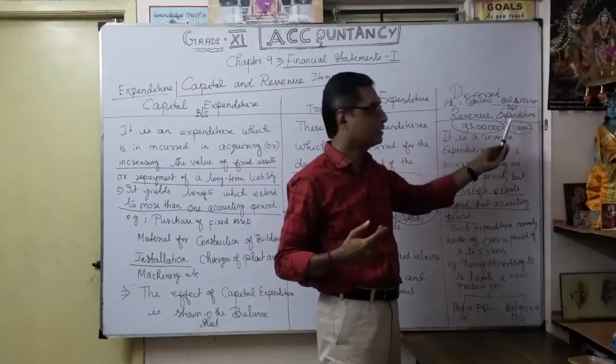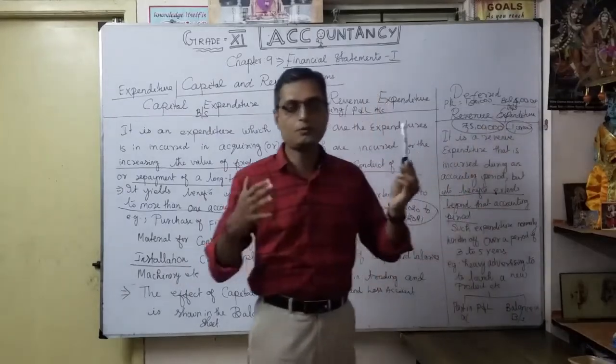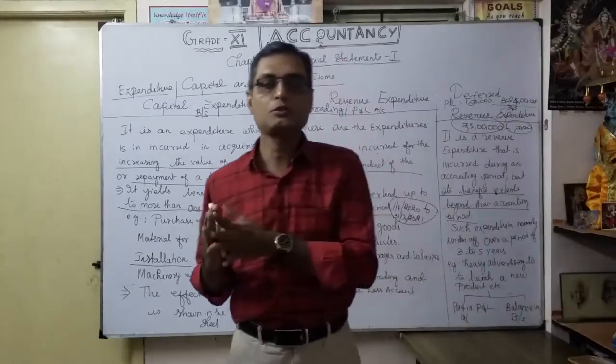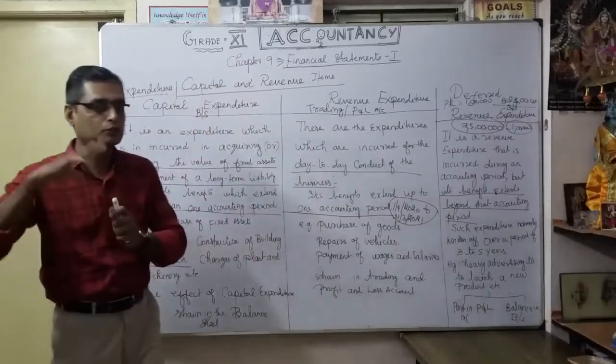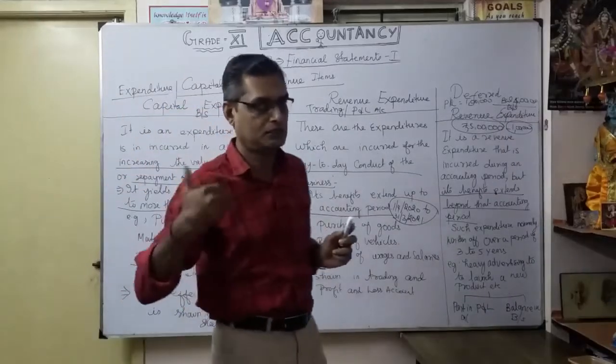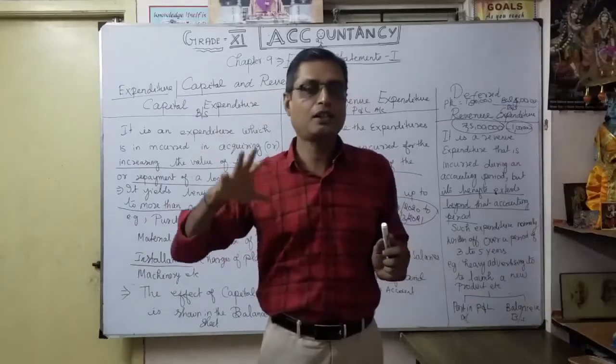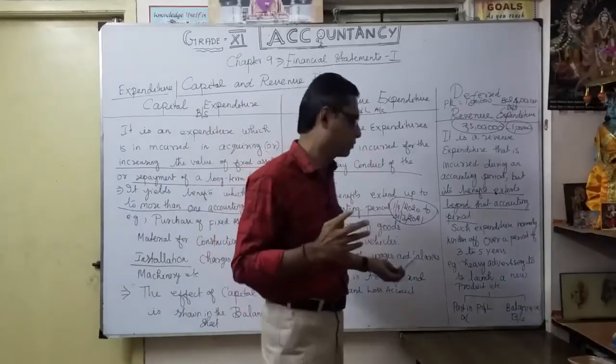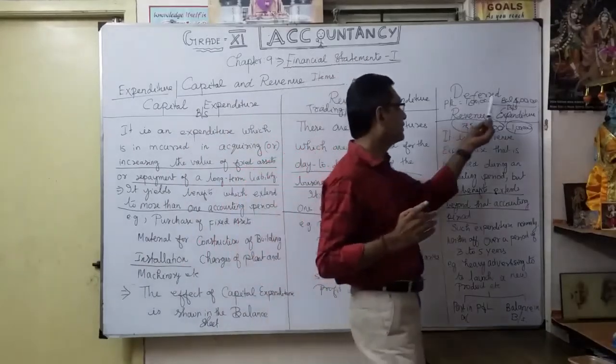So every year 1 lakh, up to 5 years, till 2025. This year I can't charge the entire 5 lakhs to my profit and loss account. That's why it is called deferred revenue expenditure.